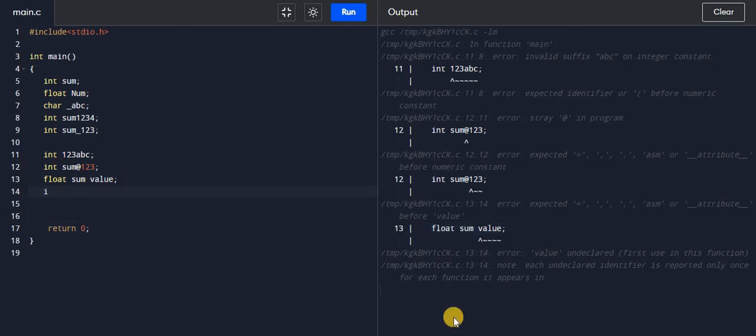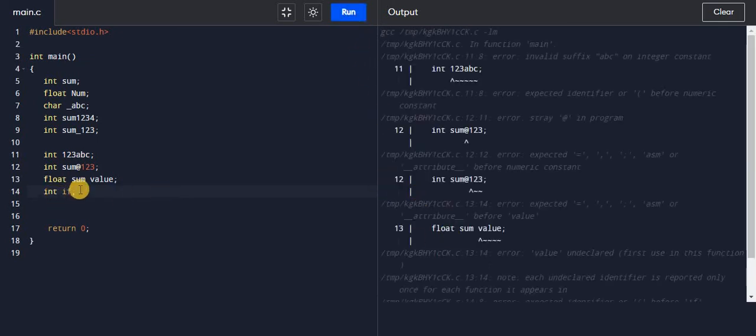Now if I give the variable name as a keyword like if, so if is a keyword and it is not a valid variable because you cannot give a keyword as a variable name. If you run this you will get an error at line number 14.